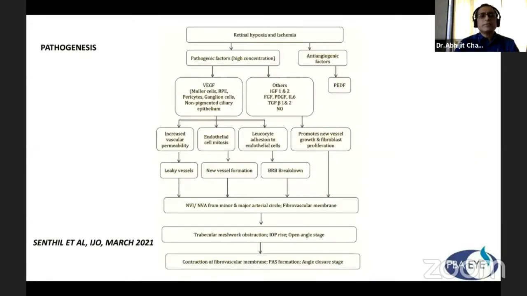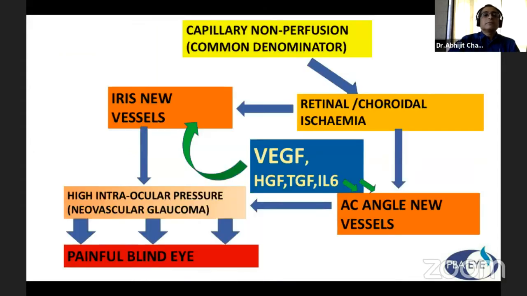So there is an excellent pathogenesis chart given in the journal. I am not going to detail it. I just summarized the nuances of that in my next slide. The main common denominator is capillary non-perfusion, which results in retinal or choroidal ischemia, or in fact both may be ischemic due to the different pathogenesis.